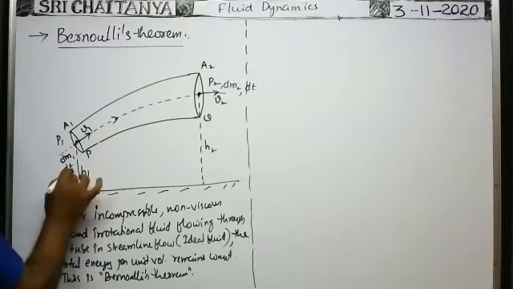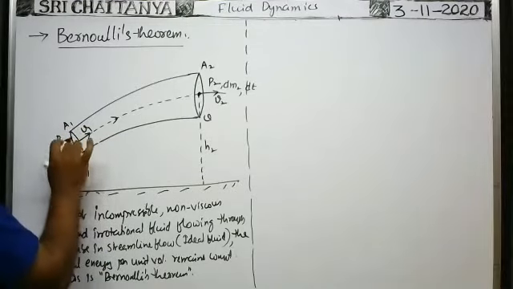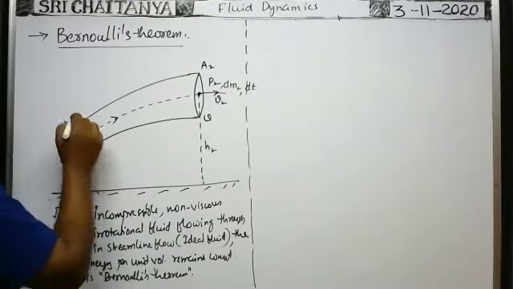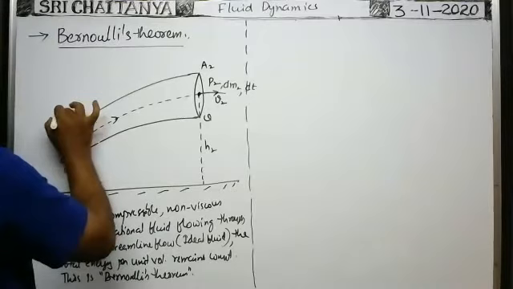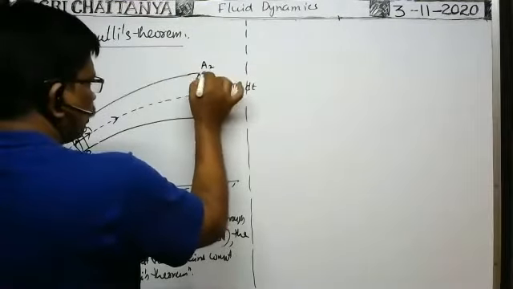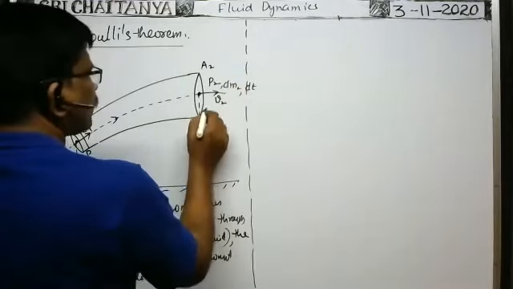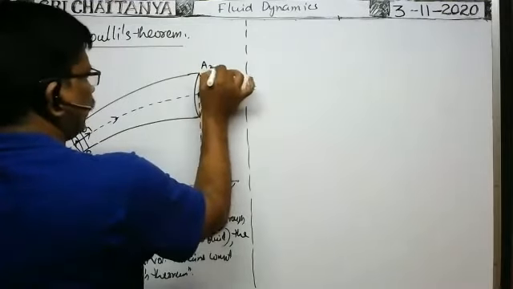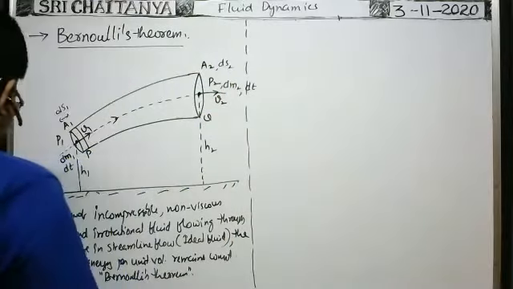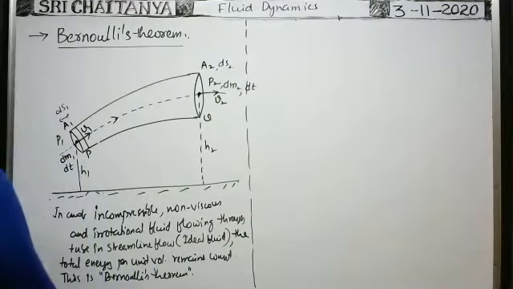Suppose in a time dt seconds, the fluid enters into the tube and travels a distance equal to ds1. Here the fluid comes out through the tube and travels a distance equal to ds2 in a time dt seconds. Okay, now therefore, work done by